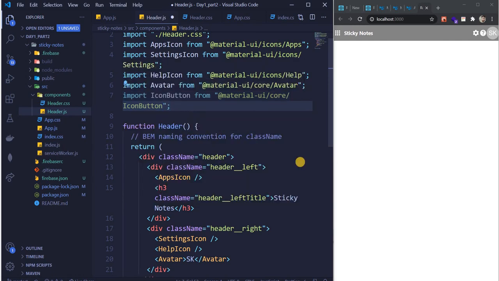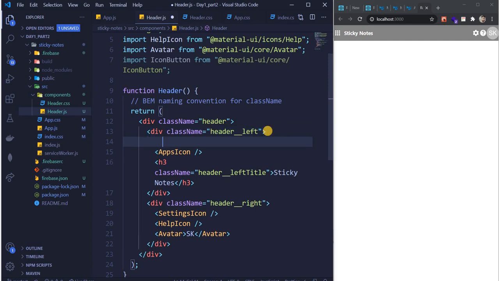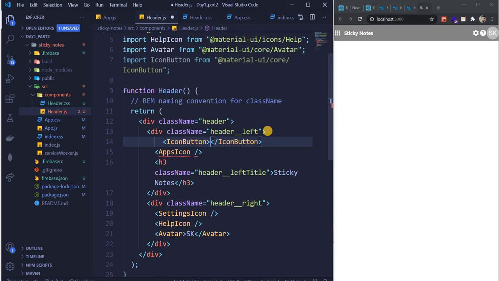It's all about, guys, practicing these things again and again so that you get the habit of doing it. Currently we are focusing on this. We have left this part for now. We'll look into it, but currently we are focused on this. So now let's do this. I think you guys would have imported this. So let's do this. I will copy this icon button.